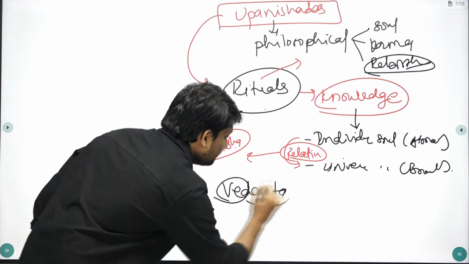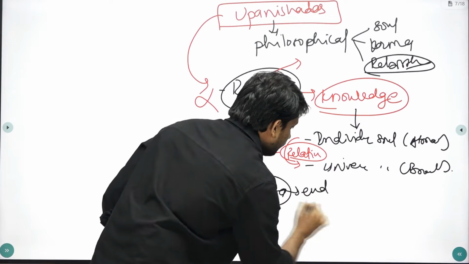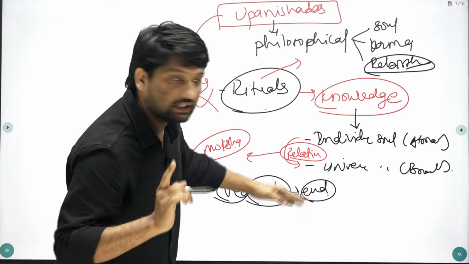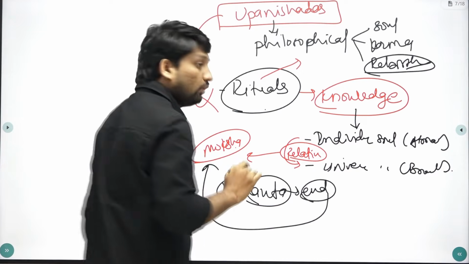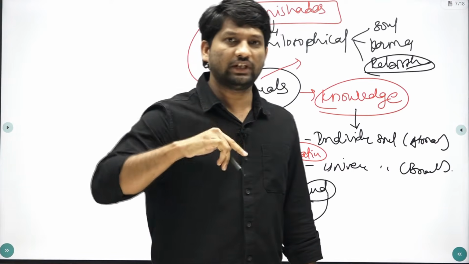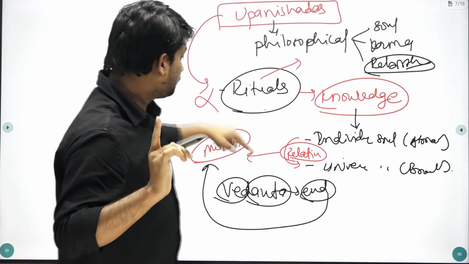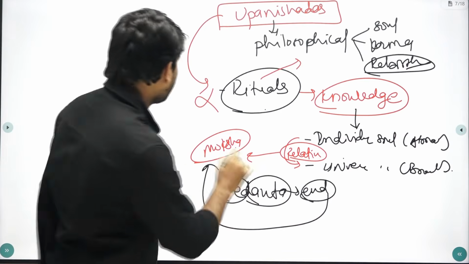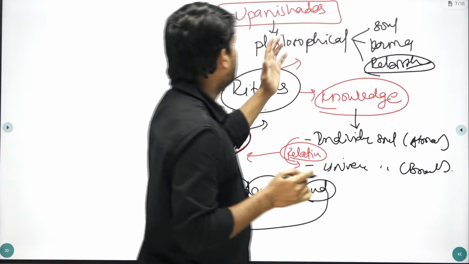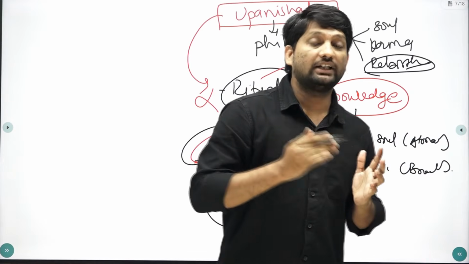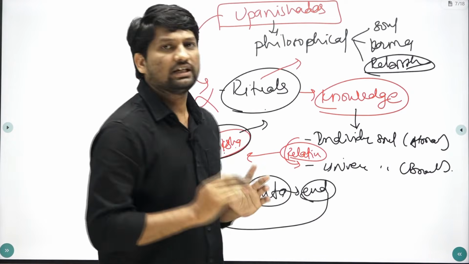Ved, Anta means end. Why is it called Vedanta, end of Vedas? Because it is basically talking about how to get moksha. The ultimate aim, or end goal, of Veda is to get moksha. And the Upanishads talk about this moksha, how to get it. So that's why we call them Vedanta. These Upanishads are called Vedanta.